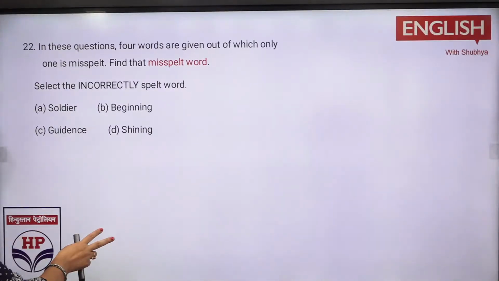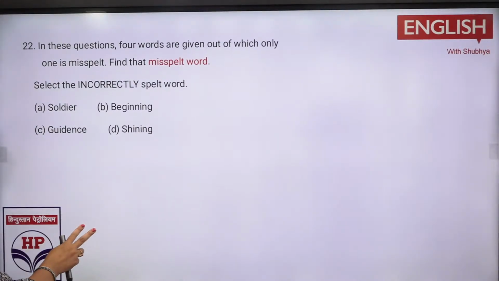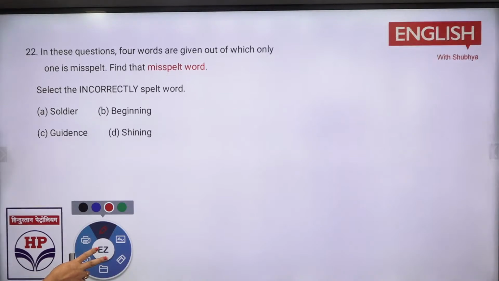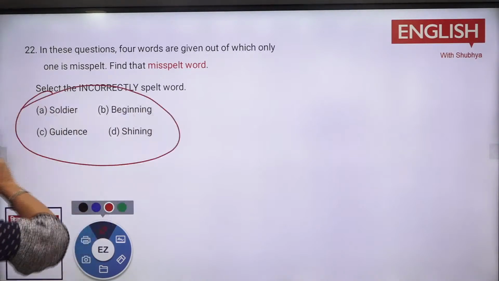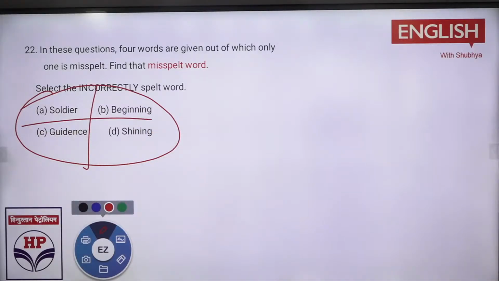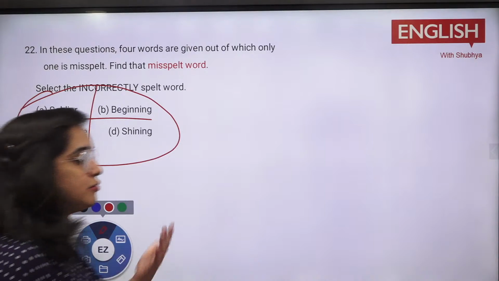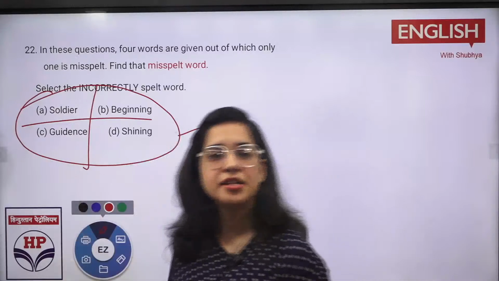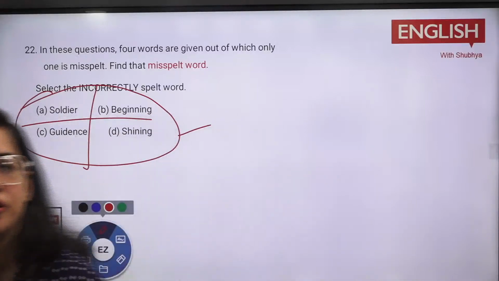Now again, spelling question is there. Very important. Spelling is a third question, right? So tell me, select the incorrectly spelled word. कौन सा word यहाँ पे गलत है चारों में से? Soldier, beginning, shining, guidance. Which one is wrong? Now see, spellings is that part where we do not focus much, but we get good number of questions from spellings, okay? And it can be in your error spotting also. Sometimes you get a question, you have to spot the error, and it can be on the basis of spellings also. We do not pay much attention on it.